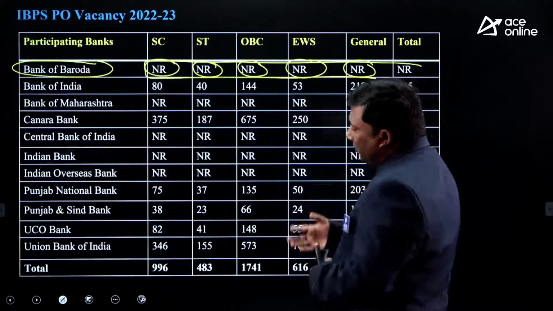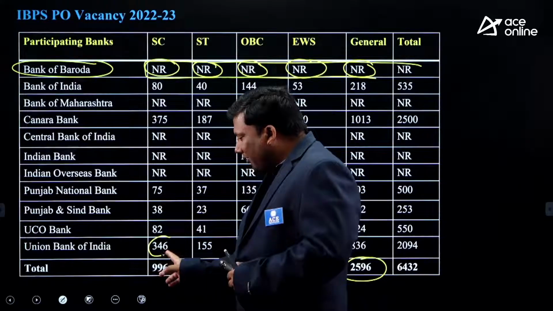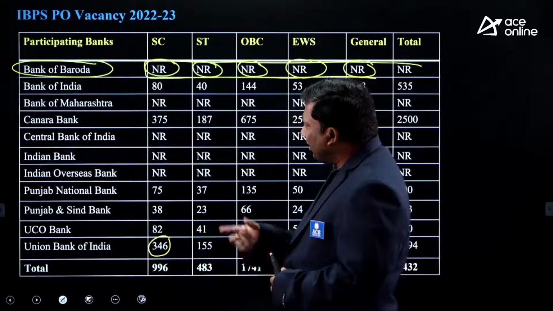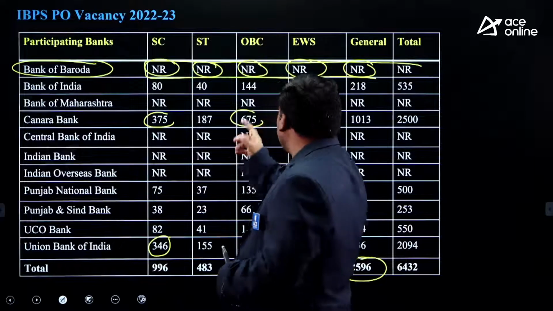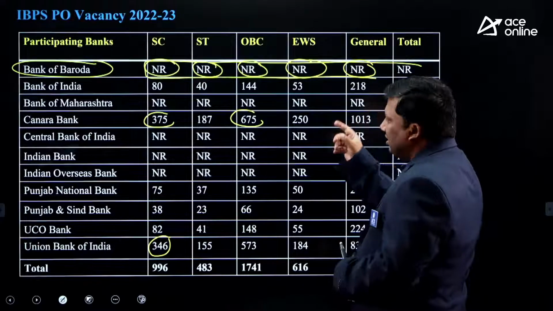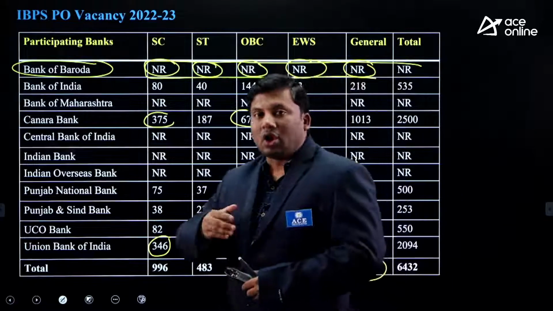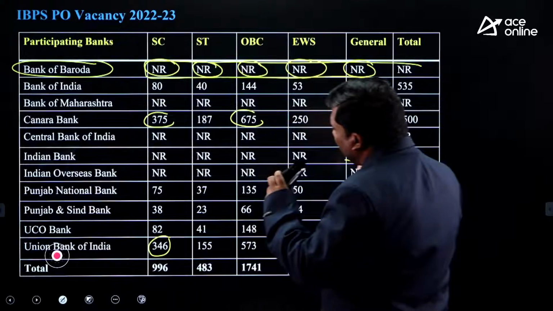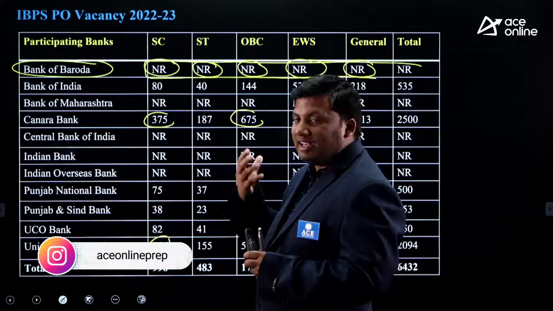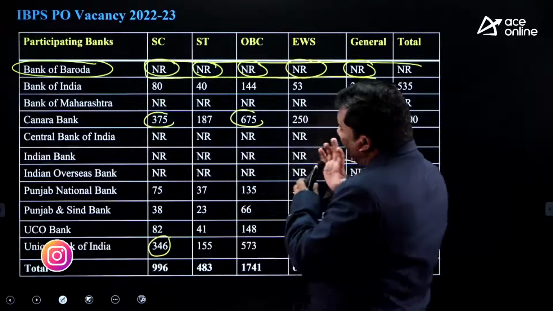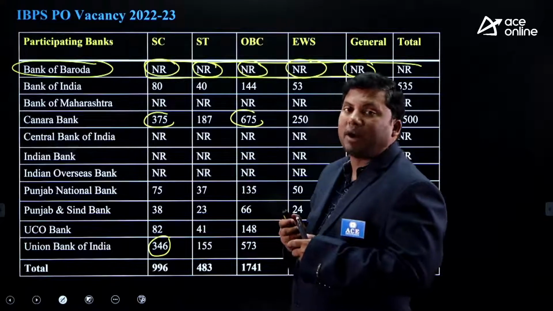Now if you see Union Bank of India, in case you are from the SC category, there are a very high number of vacancies there. Similar to Canara Bank also, for the SC and OBC categories. There are 1,000 vacancies in Canara Bank, out of which a good number are in non-general categories. It is a very, very important slide, because whether you belong to SC, ST, OBC or EWS, you can have a look at it and understand that a good number of vacancies are there across the 11 participating banks.